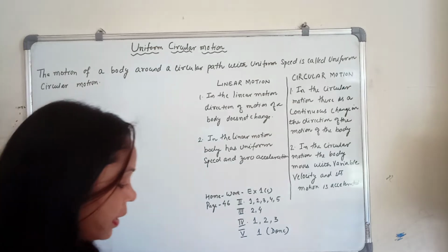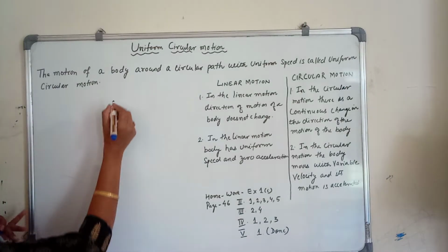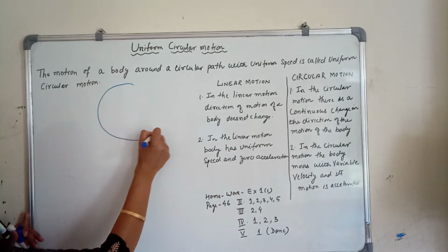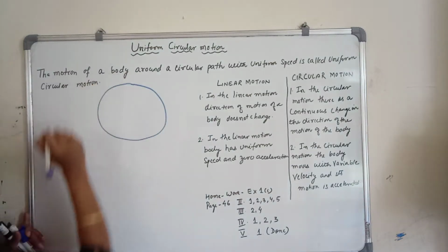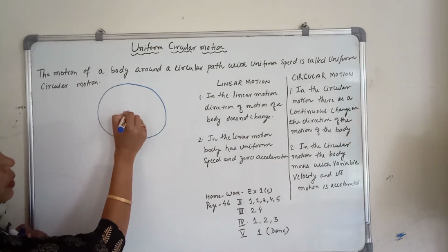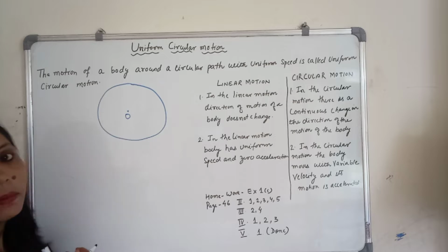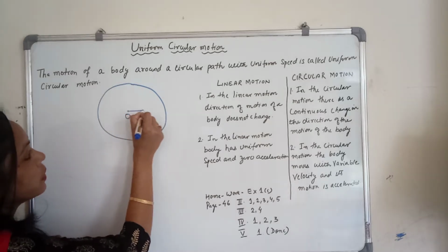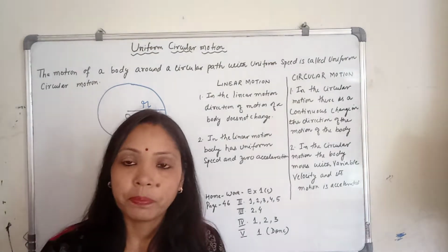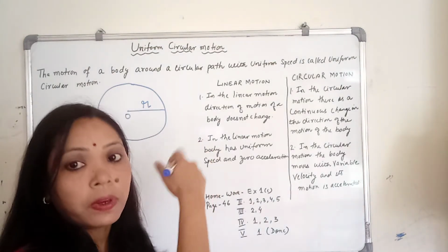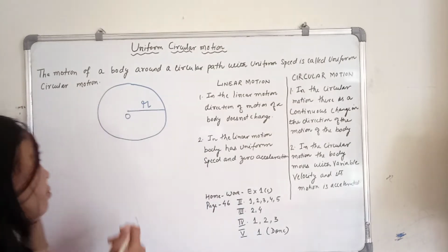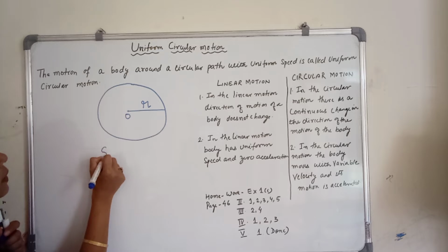Now see here, the body is moving around a circular path, and O is the center of this circular path. This is the radius of the circular path, and in this circular path the radius is the same.